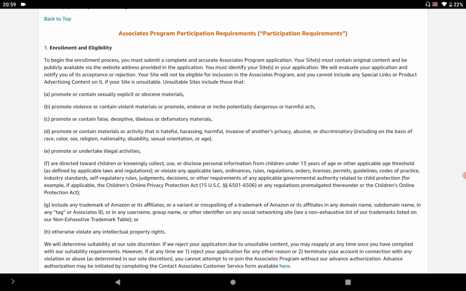And if your application is accepted, you will be eligible for the Amazon affiliate program, and you can get special links for products, and you can advertise them on your website and start your Amazon affiliate program. But at the same time, it's very important to know what kind of content is not suitable for a website if you are planning to put that website on the Amazon affiliate program.